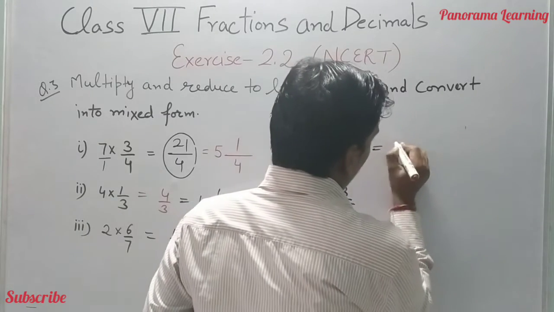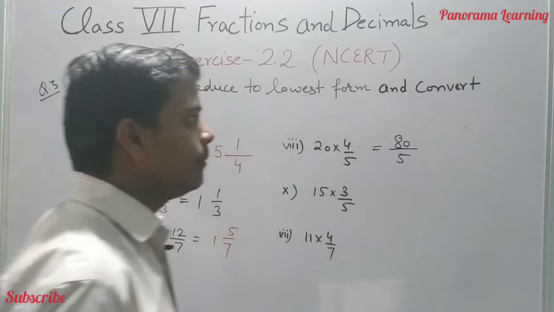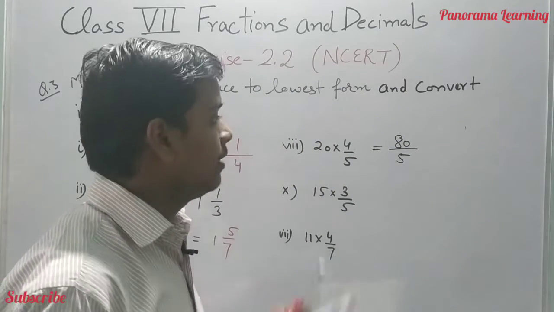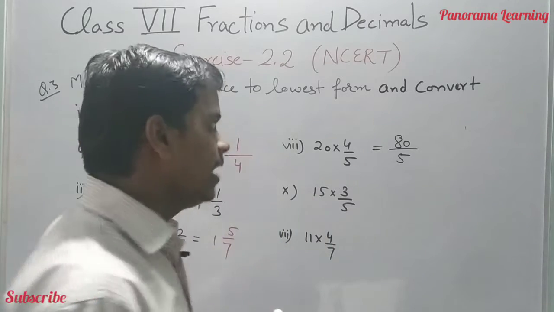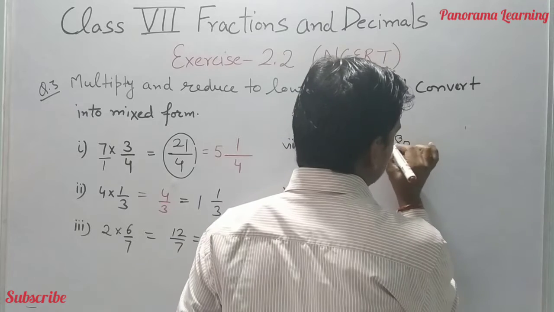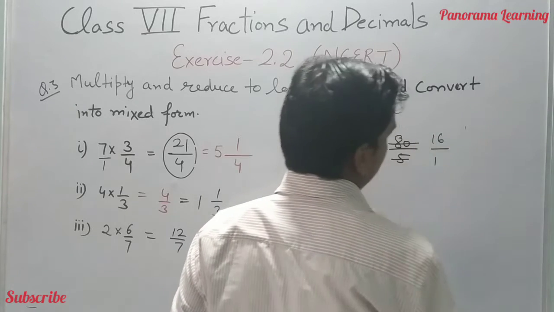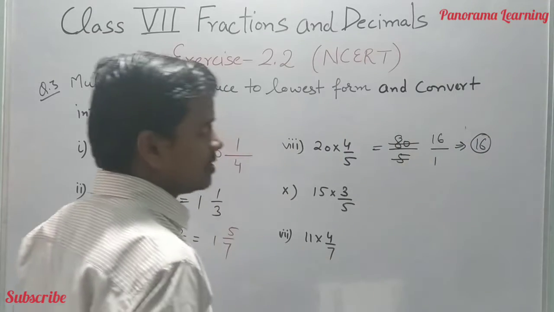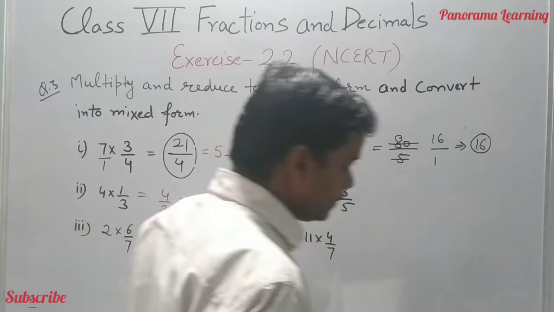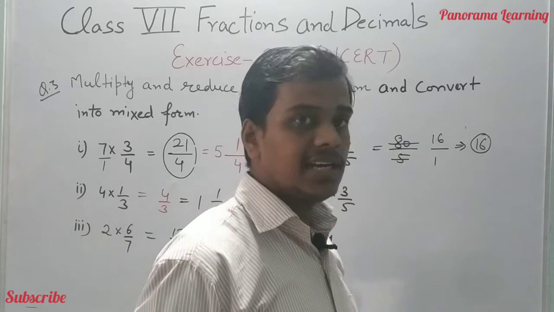20 into 4, it's 80/5. Now this number is divisible by 5. Both the numbers are divisible by 5. Okay, then convert it first into the lowest form. It comes to be 16 and it comes to be 1. Then 16 is the correct answer. It is already 16, so we cannot convert it into the mixed form. The 16 is the correct answer.